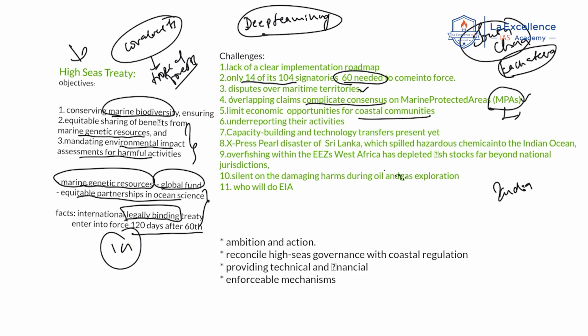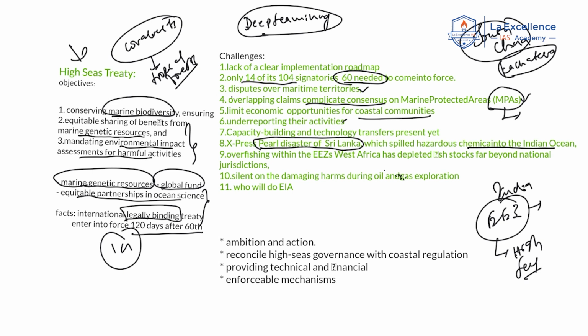Next, underreporting of activities. What does it mean? Now, recently there is a lot of unregulated fishing and unregulated deep sea mining happening within the exclusive economic zone. Now these activities within the exclusive economic zone can have a spillover effect on the high seas areas, but these things are not notified properly, and are underreported by the countries. Now this is one of the news items, and the recent best example is the Express Pearl disaster that happened in Sri Lanka, which spilled hazardous chemicals into the Indian Ocean. Okay, things like that are happening.